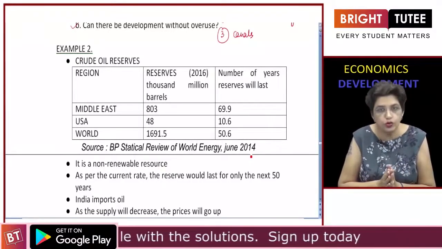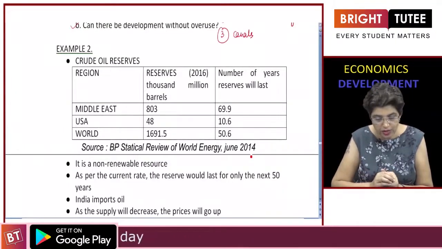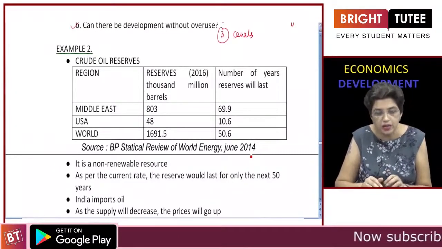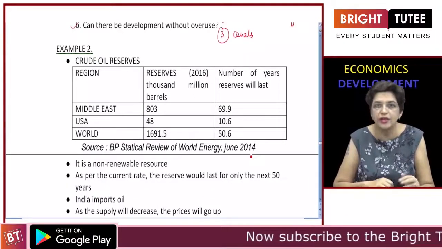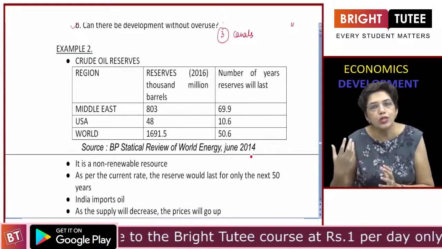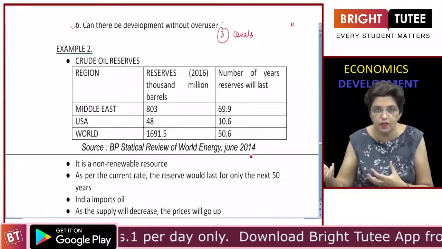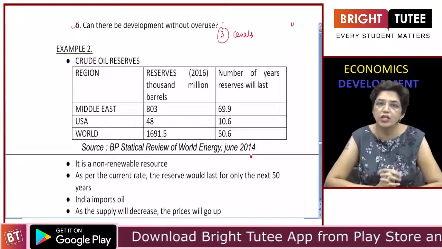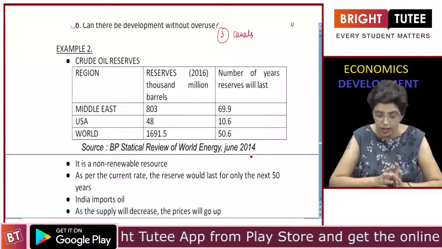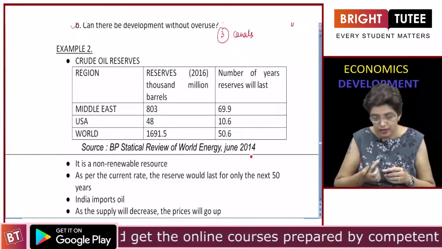Look at this data of 2016. This gives you the reserves in 1,000 million barrels in the Middle East, in the USA, and total in the world. So these are limited resources. Although scientists throughout the world are trying to explore new reserves, at present we know only about these reserves. And look at the number of years it will last.